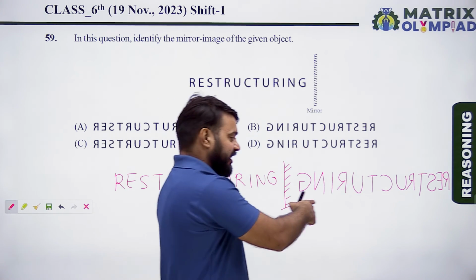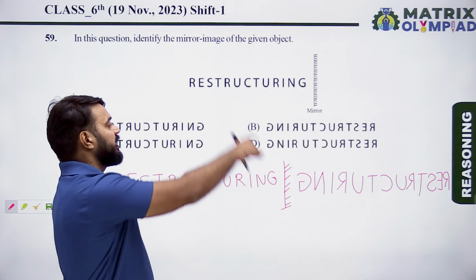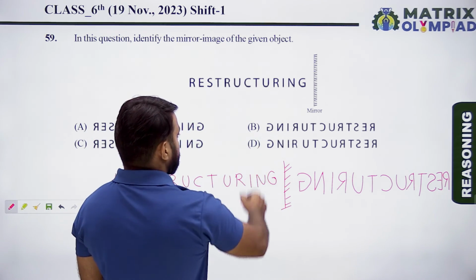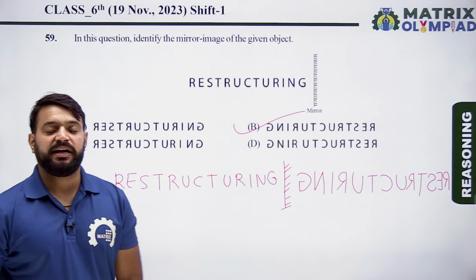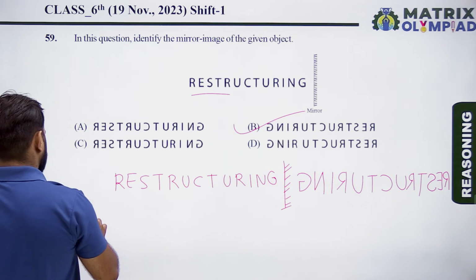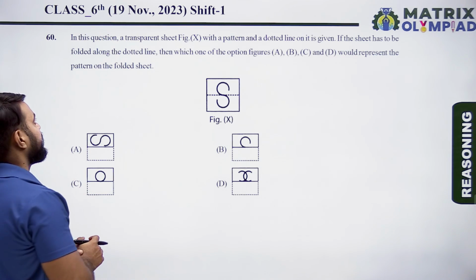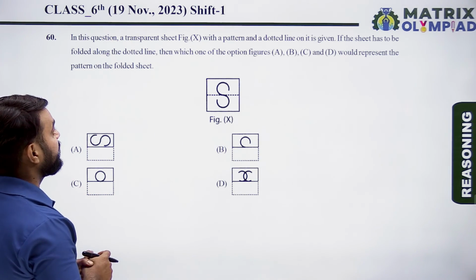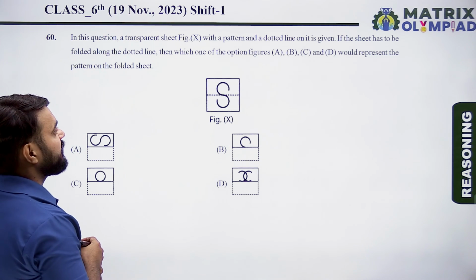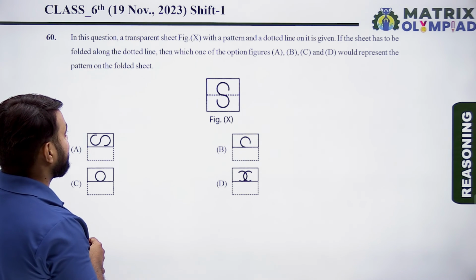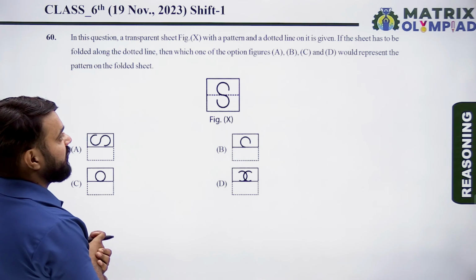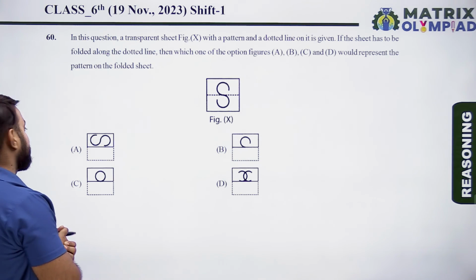So this is the correct mirror image of the given combination of words. So here option B is the correct mirror image of the given combination of letters. So option B is the correct answer. So now the next question is question number 60. In this question, a transparent sheet figure X with a pattern and a dotted line on it is given. If the sheet has to be folded along the dotted line, then which of the following options, figure A, B, C and D, would represent the pattern on the folded sheet?